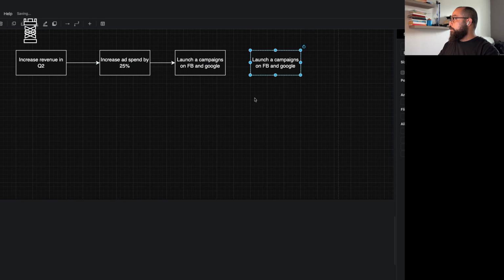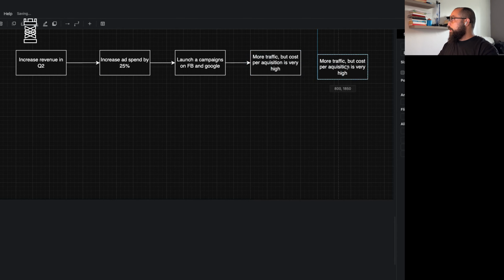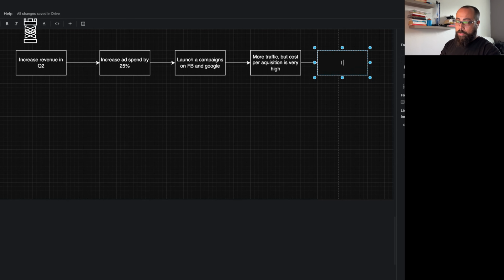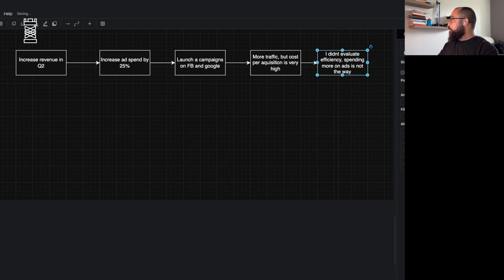And then this will end up with some certain result or an observation. And let's say that the result and observation is that there's more traffic, definitely, but cost per acquisition is very high. So now we end up with the reflection. And the reflection in this case will be, I didn't evaluate efficiency. Spending more on ads is not the way. All right, so this is our first reflection in this case.